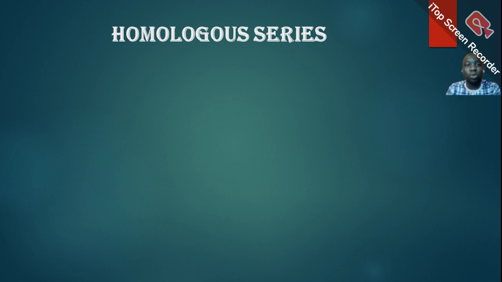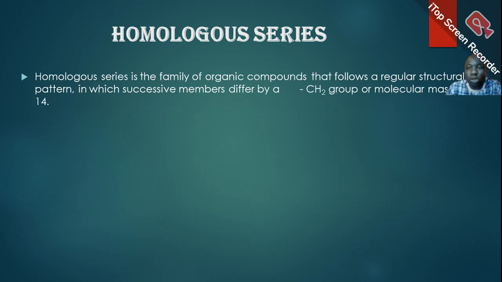So we put some organic compounds into a group, a family, because of some certain properties that they have. And each family is called a homologous series, and that's what we're going to consider here. So what is a homologous series?